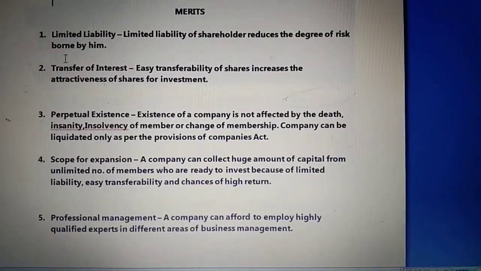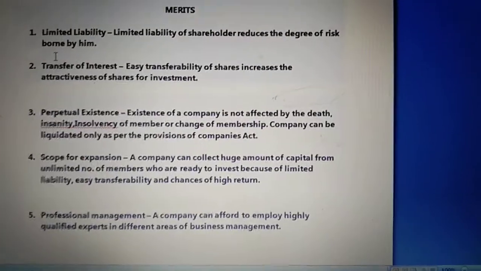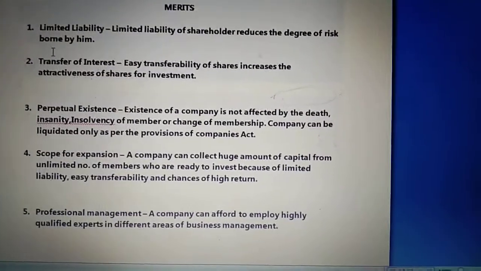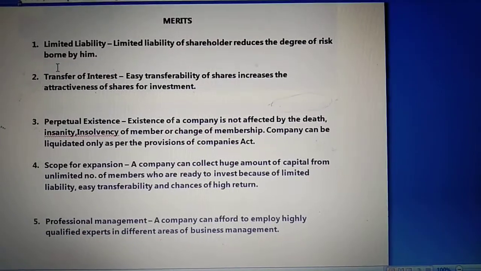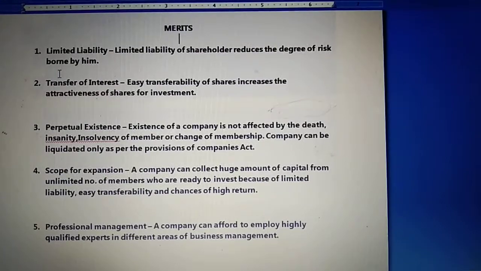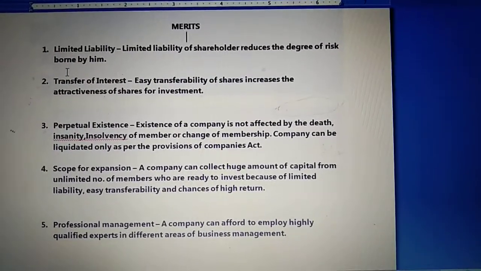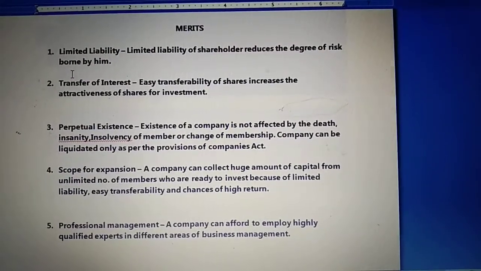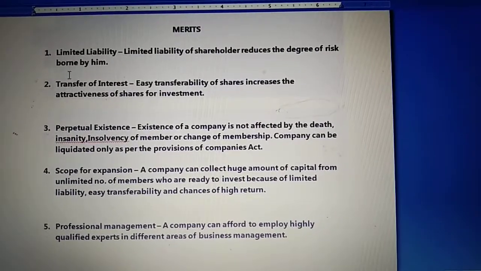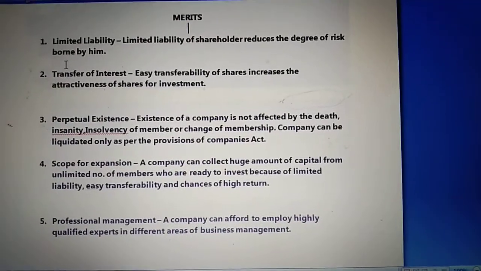Next is scope for expansion. Scope for expansion says that a company can collect a huge amount of capital from an unlimited number of members who are ready to invest because of limited liability, easy transferability and chance of high return. Now students, when we have gone through other forms of organization, there is always a limit for the members, right? But in case of a joint stock company, there is no limit for the shareholders. So as more and more shareholders join the company, there will be a huge amount of capital because of the unlimited number of members.